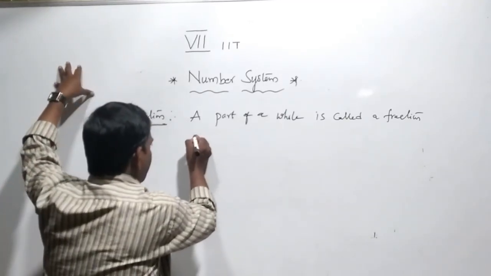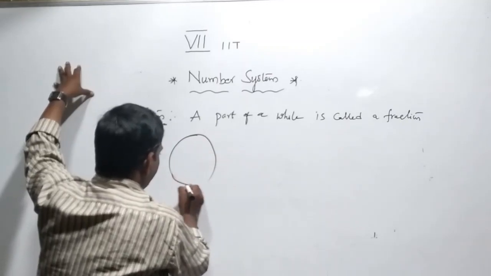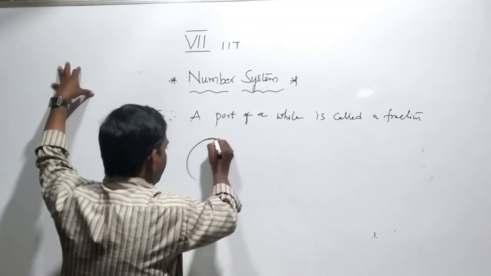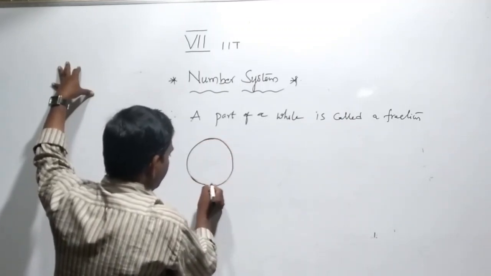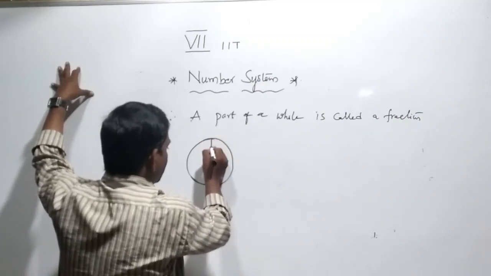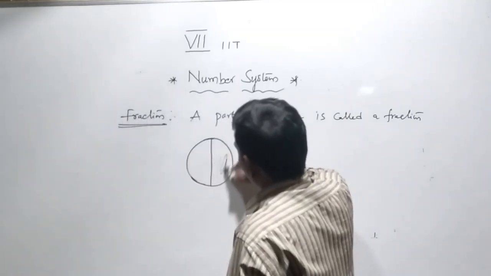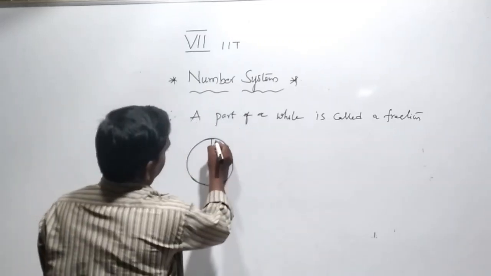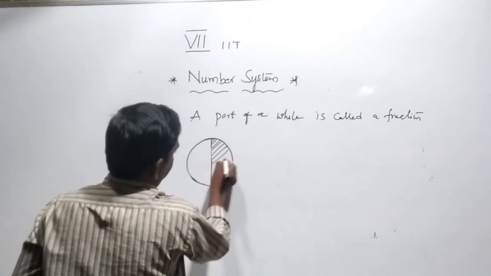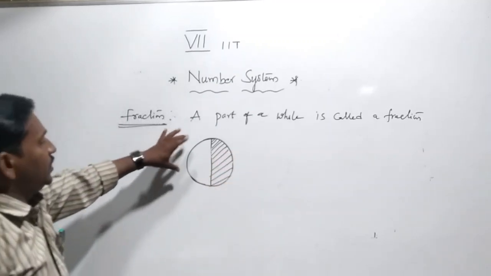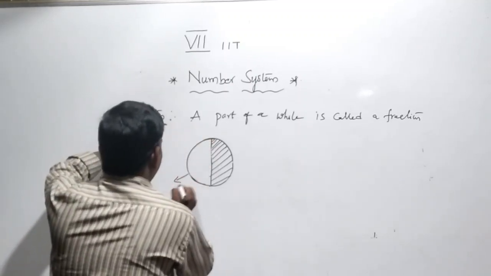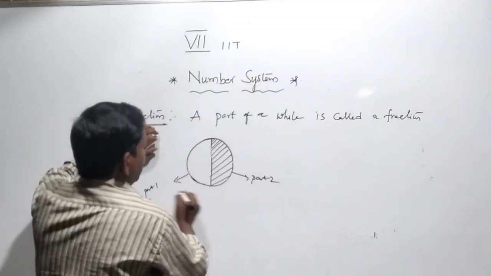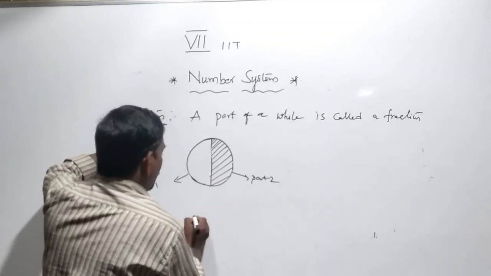For example, take a circle. The circle is divided into two parts, and one part is shaded with lines.